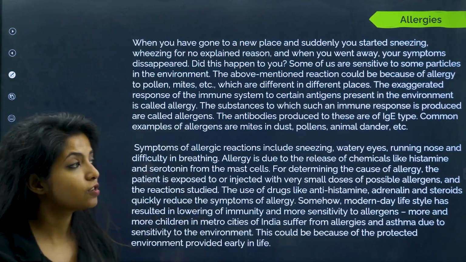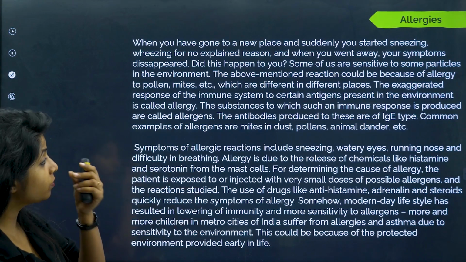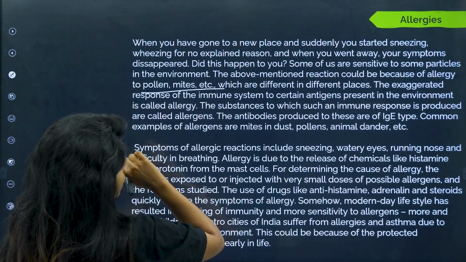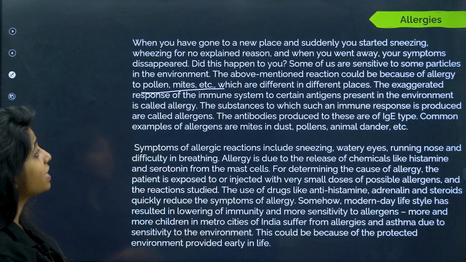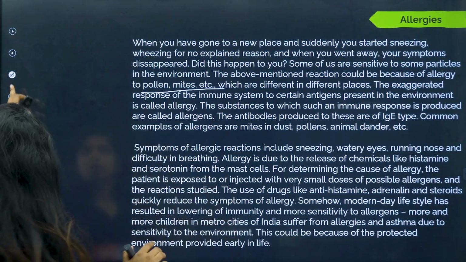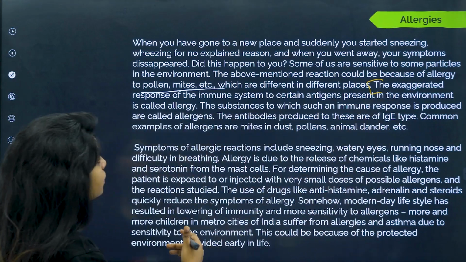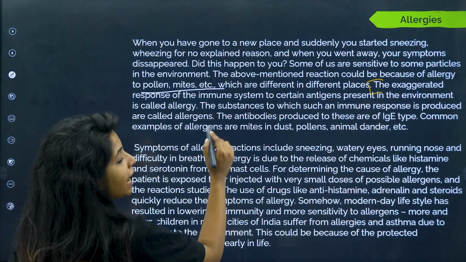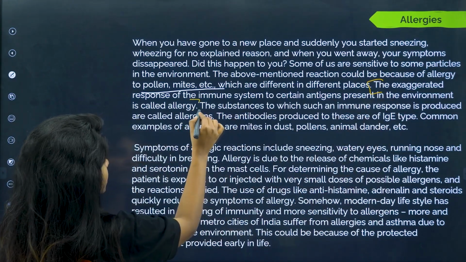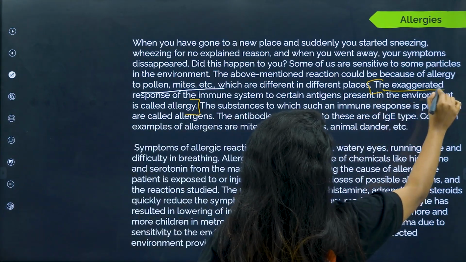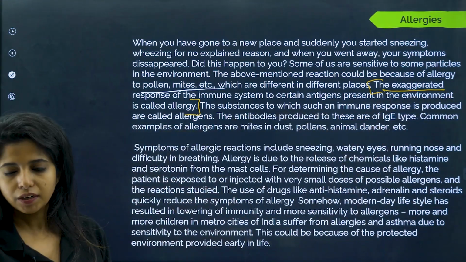Some of us are sensitive to some particles in our environment. The above mentioned reaction could be because of allergy to pollens, mites, etc., which are different in different places. The exaggerated, now this is the important thing, okay? The exaggerated response of the immune system to certain antigens present in the environment is known as allergy. So this is not a normal case. This is an exaggerated immune response. We do not want this much exaggerated immune response.